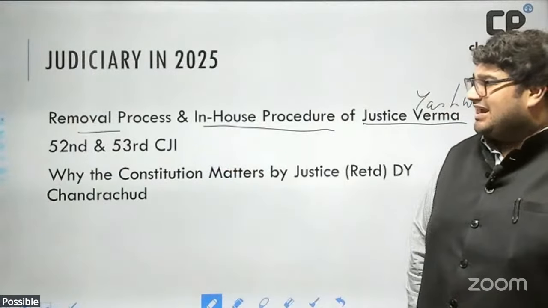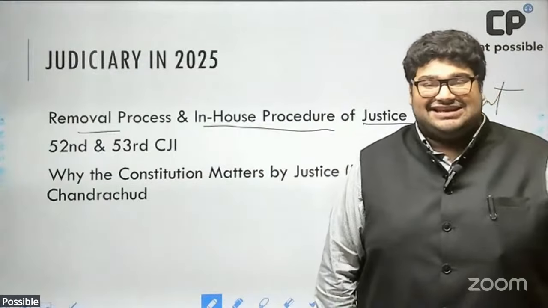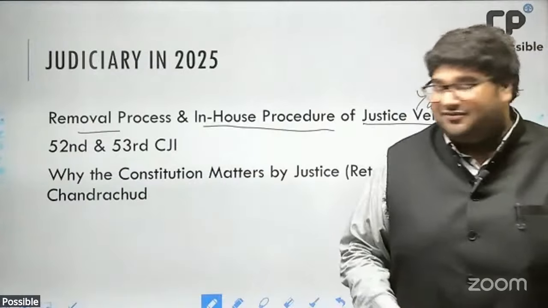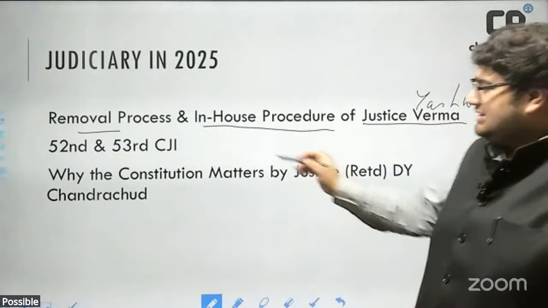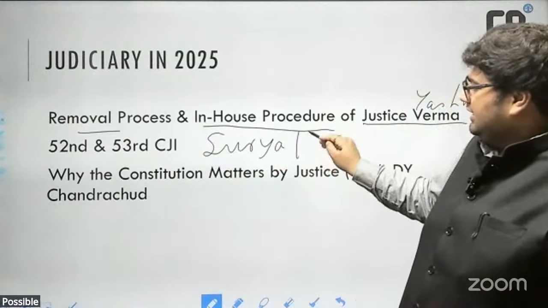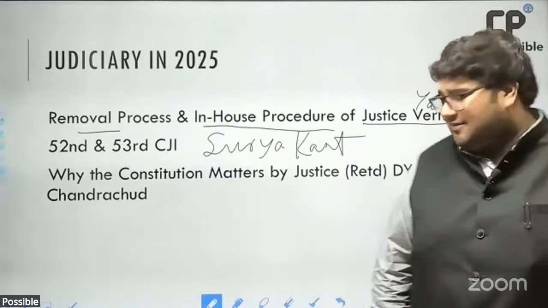The 52nd was Mr. B.R. Gavai, the first Buddhist and the second Dalit Chief Justice of India. And now just today, the 53rd Chief Justice of India has been sworn in. What is his name? His name is Justice Surya Kant. Okay, I hope this is absolutely clear.